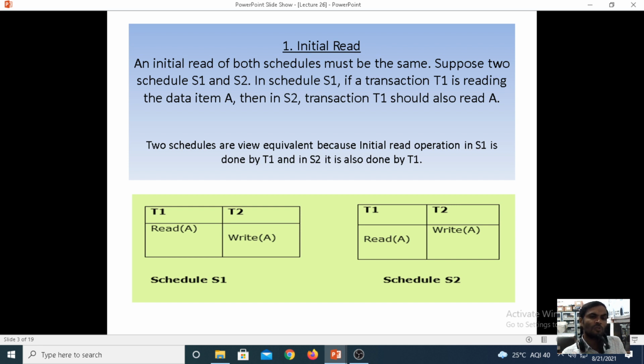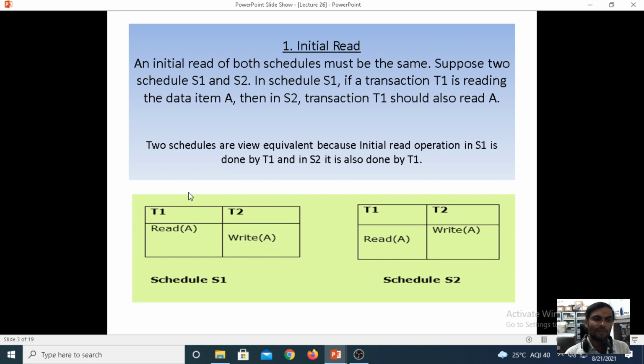Suppose in schedule S1 the transaction T1 reads the data item A, then in S2 the transaction T1 should also read the data item A.